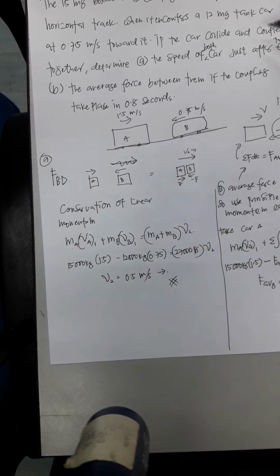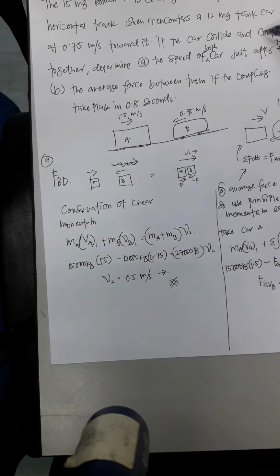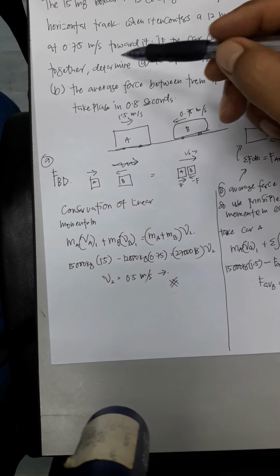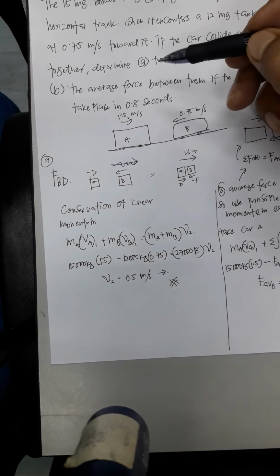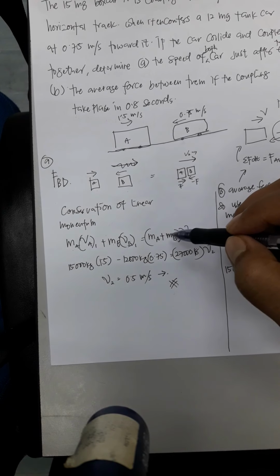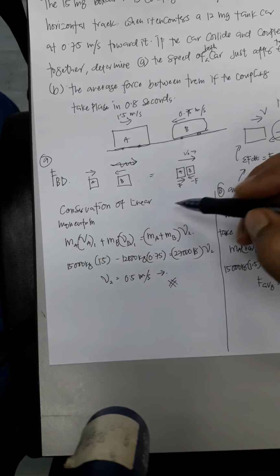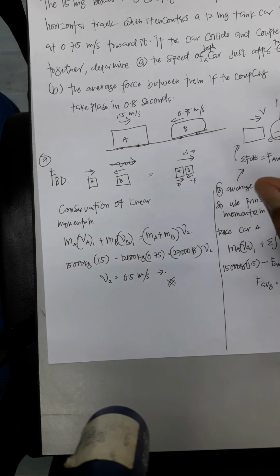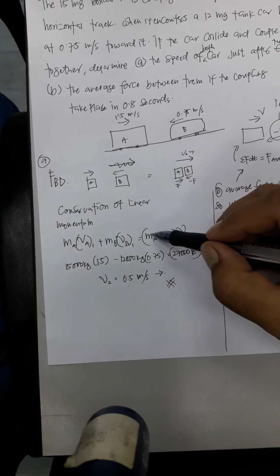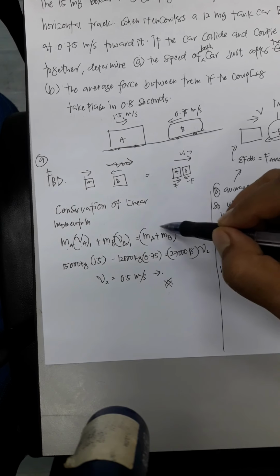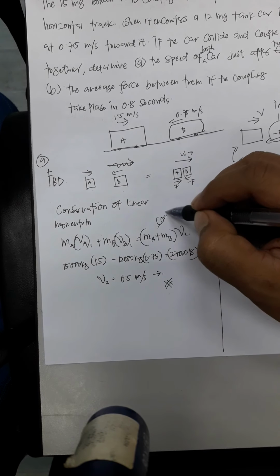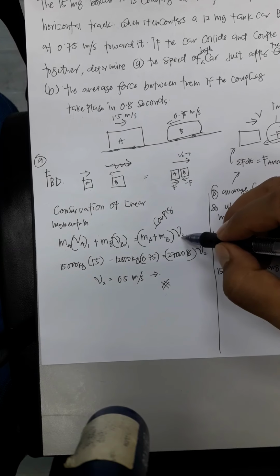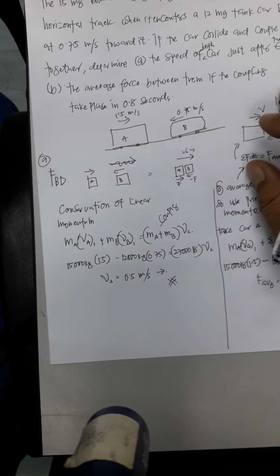Because the question says the cars collide and couple together after the collision, meaning that car A and car B are coupled after the collision. So the equation will be MA plus MB, the coupled mass, multiplied by V2, which is the velocity after the collision.